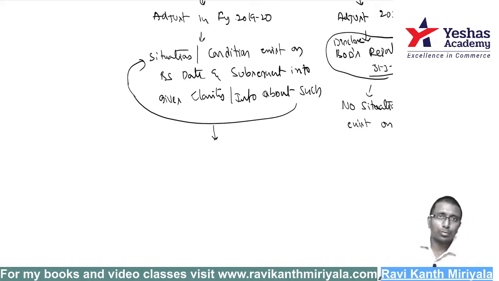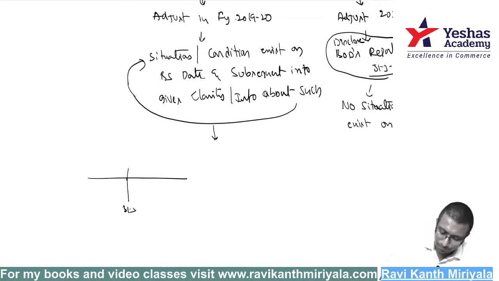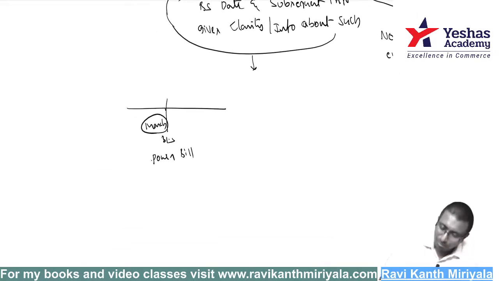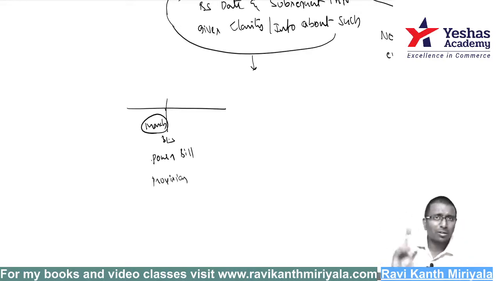But I'm just telling you, it's a basic example I'll start with. See the example, my dear. This is 31st March, for the month of March. The power bill. My accountant has made a provision because the power bill for March will come in the first week of April. Generally the power bill will come then.